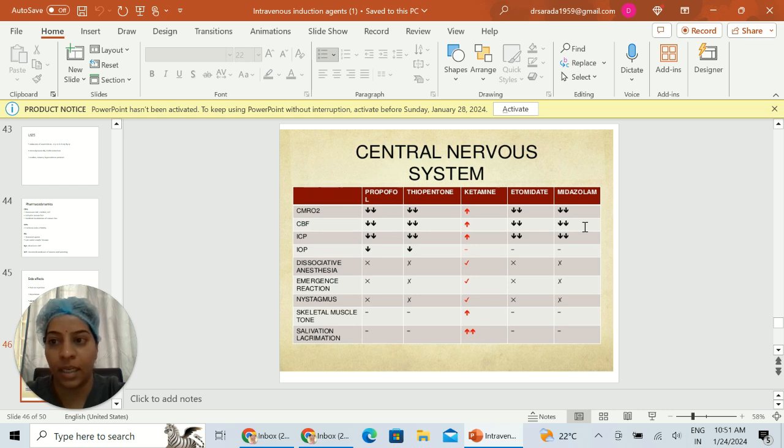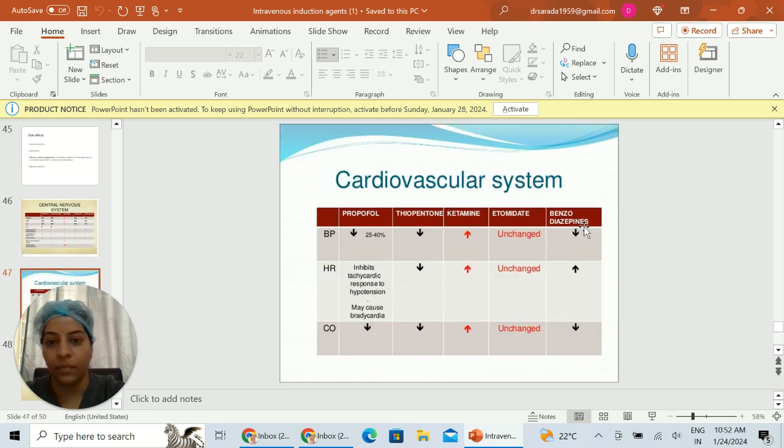Ketamine increases intracranial pressure. Intraocular pressure is mostly decreased by propofol and thiopentone, with not much effect with etomidate, and it is increased with ketamine. Dissociative anesthesia is caused by ketamine. Emergence reactions are mostly seen with ketamine. Nystagmus is seen with ketamine. Skeletal muscle tone is increased with ketamine. Salivation and lacrimation are increased with ketamine.